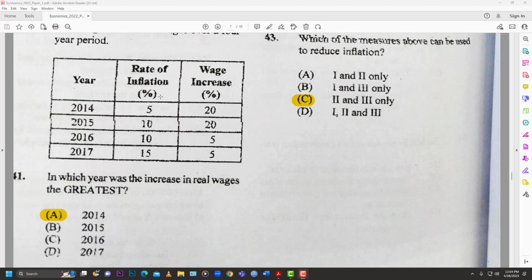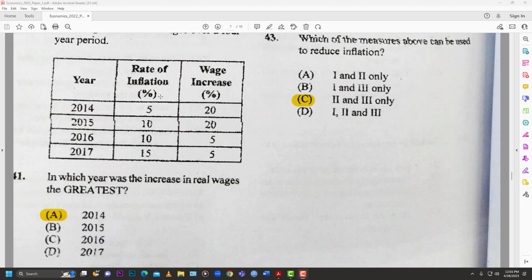The wage increase was 20%. So, of the 20, inflation would have eaten away 5% of that, giving us 15. The real increase would have been 15%. For 2015, you can see the maths. 10 from 20, 10. So the real increase would have been 10.